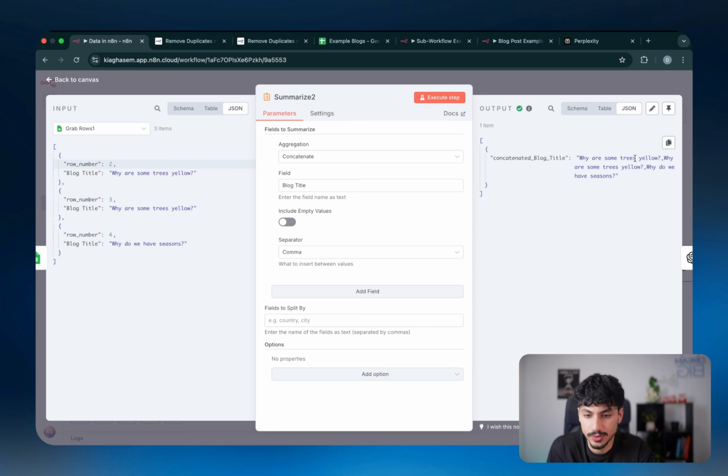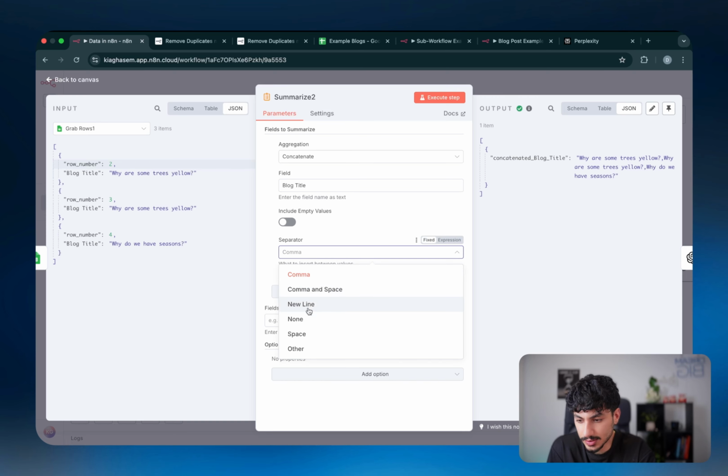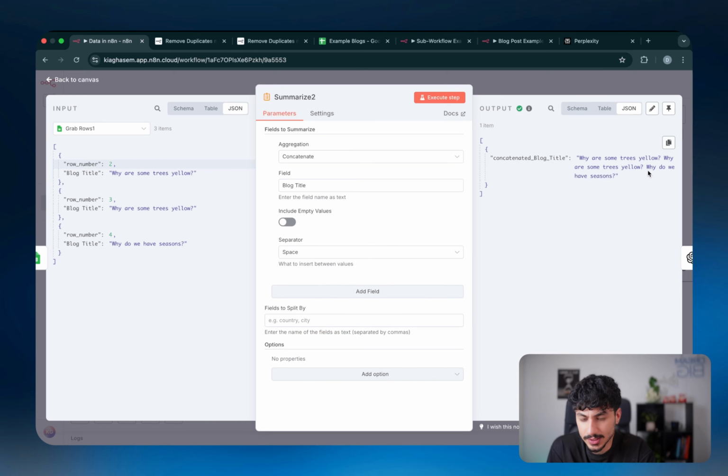You're going to have "why are some trees yellow, why are some trees yellow, why do we have seasons," which is the 3 values here. Or I can change this to, for example, just a space. As you can see now, it turns into a space in between them. So concatenate is the idea of grabbing the values from different items and combining it into one single string.